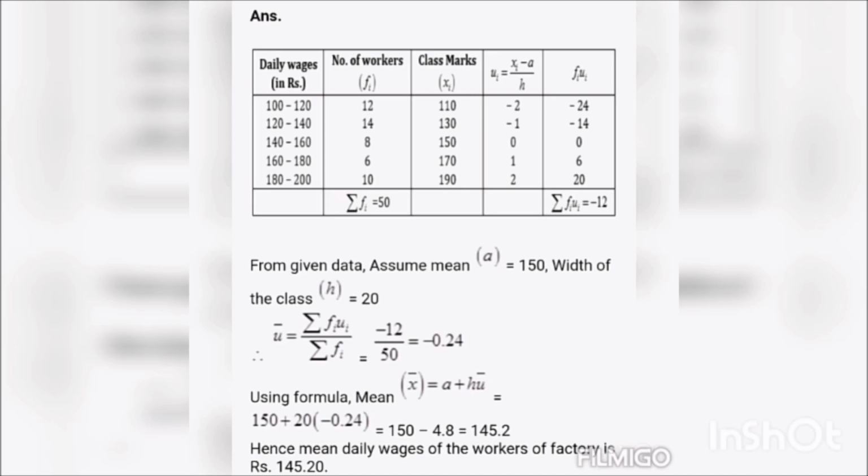From the given data, the assumed mean a is equal to 150, and the width of the class h is equal to 20. So u bar is equal to sigma fi ui divided by sigma fi, which is minus 12 by 50, equal to minus 0.24. Using the formula, mean x bar is equal to a plus h u bar. So it would be 150 plus 20 into minus 0.24, which is equal to 145.2. Hence the mean daily wage of the workers of the factory is 145.20 rupees.